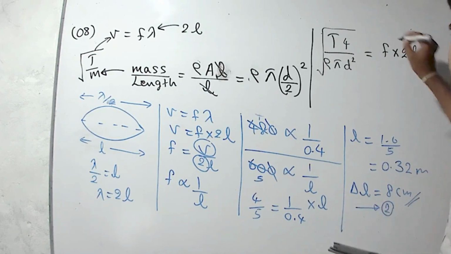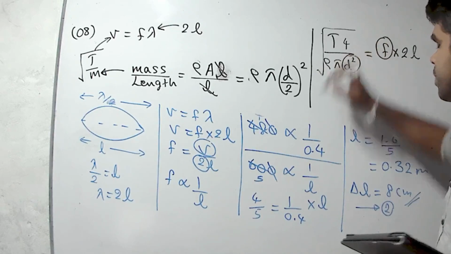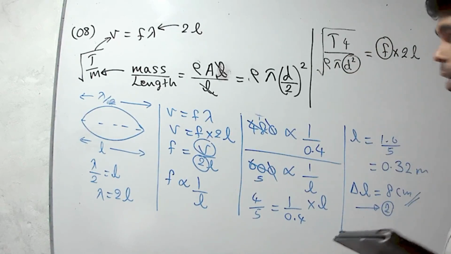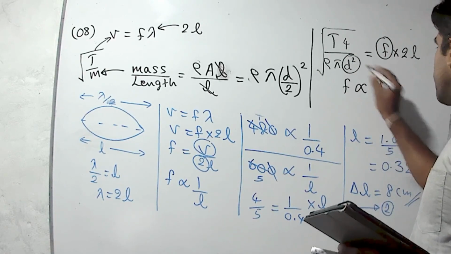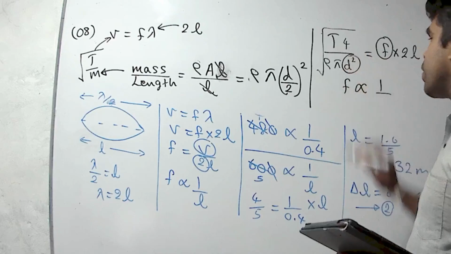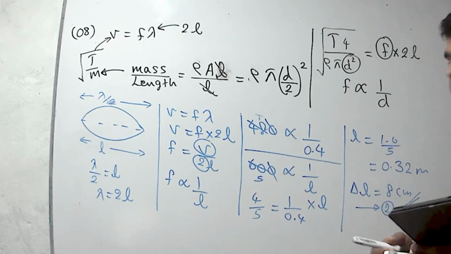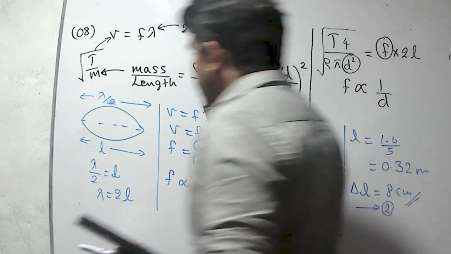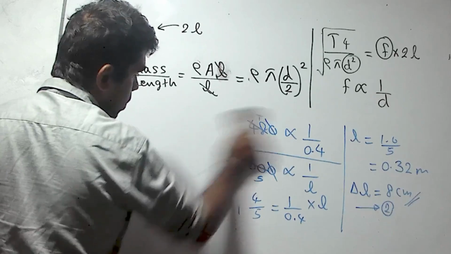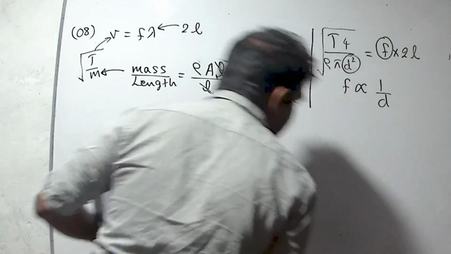Now we can get the relationship between frequency and diameter. Frequency is inversely proportional to square root of d squared. It means frequency is inversely proportional to diameter. Now they have asked the ratio between diameters.